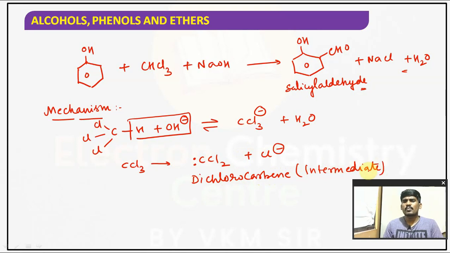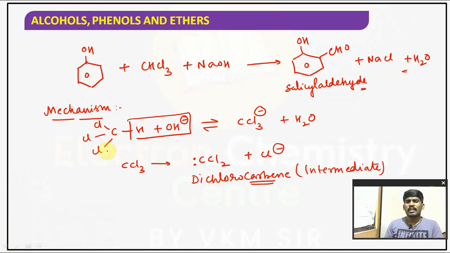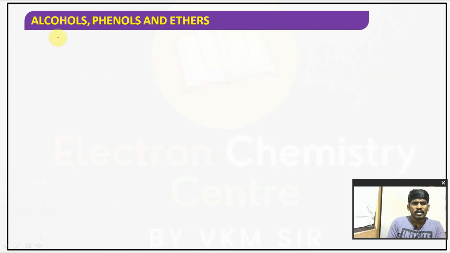A very important question: Riemer-Tiemann reaction proceeds through the formation of which intermediate? Carbene intermediate. It proceeds through the formation of a carbene intermediate, children. Understood? So initially we have taken chloroform. That chloroform is treated with alkali. It forms the carbene intermediate. The intermediate has been generated. Now we will go to the next step. I will be erasing the ink. So we got dichlorocarbene. Keep it aside.